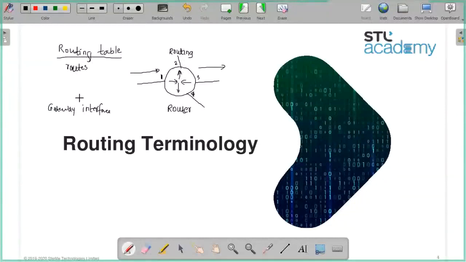So for example, if somebody is planning to go to the US for higher studies, what all information will he gather?